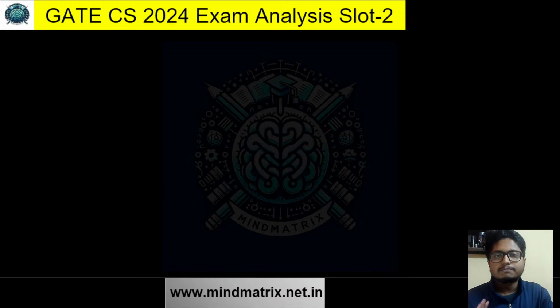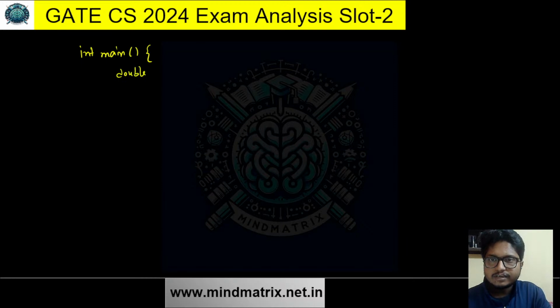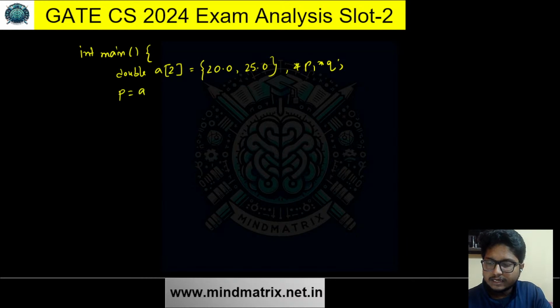So this is a question on programming, and the question says there is a script given. So int main, array of double. Okay, it is double. The data type is double, and the array given is 20.0, 25.0, and two pointers are given. Next line says that p equals a and q equals p plus 1.